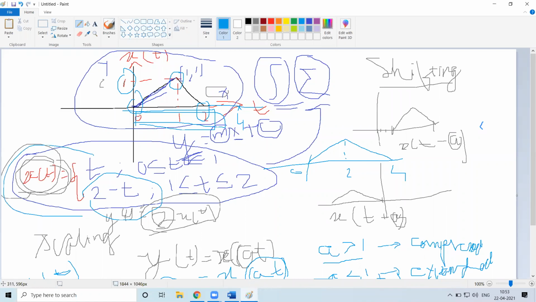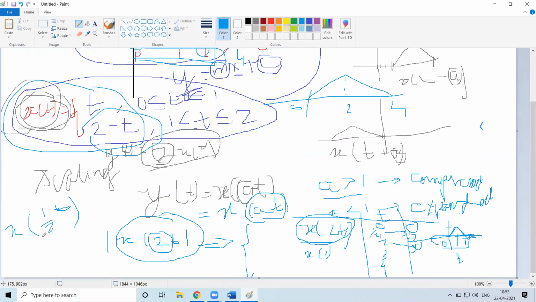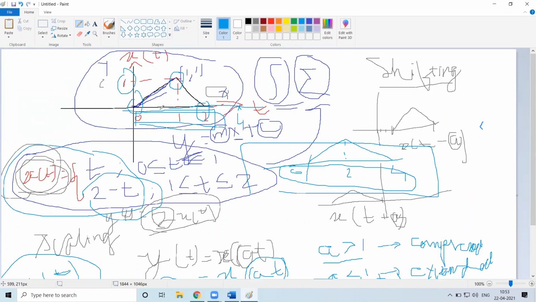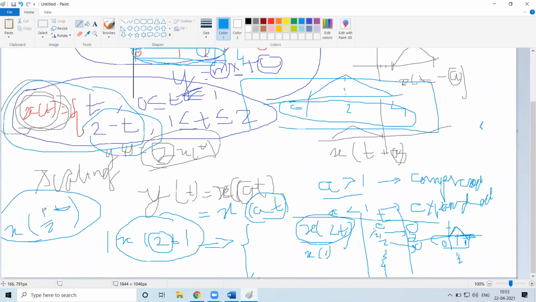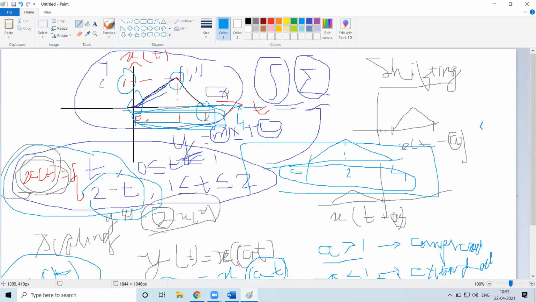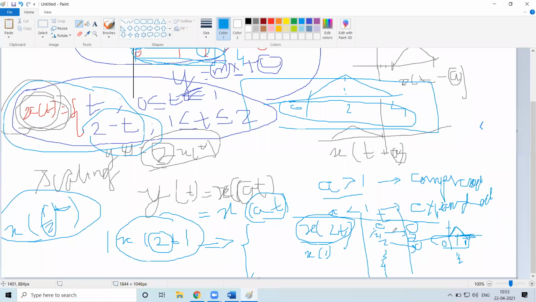So when you substitute in this equation and try to see what is its result, you will be getting this one. So in this case, it will be in the range of 0 to 4, but your original signal is in the range of what? 0 to 2. So what has happened? Since this is less than 1, the signal is expanded. So that is what is happening in this case.